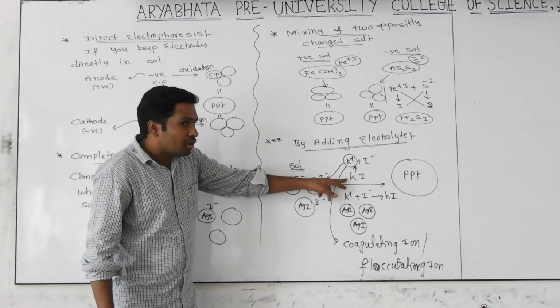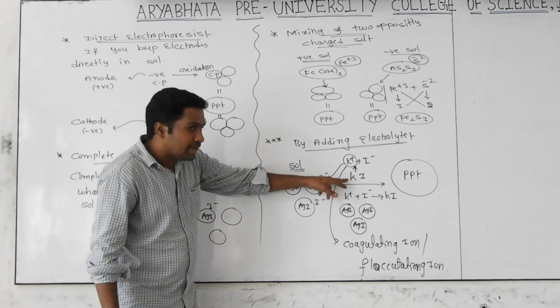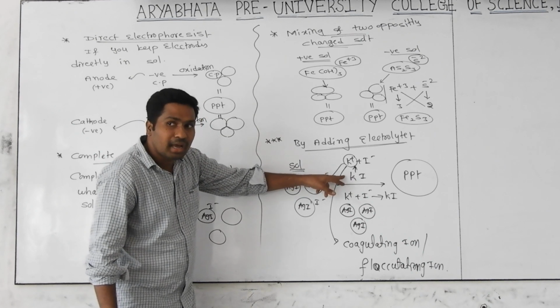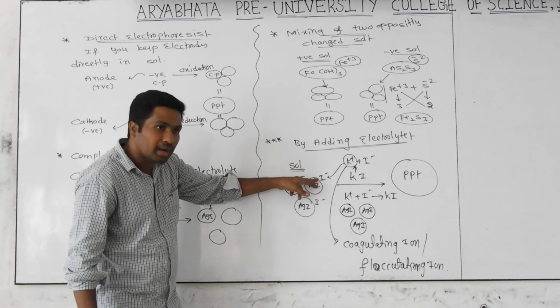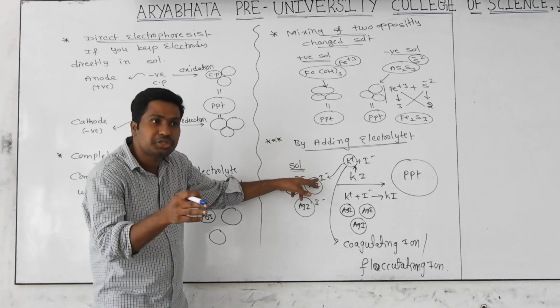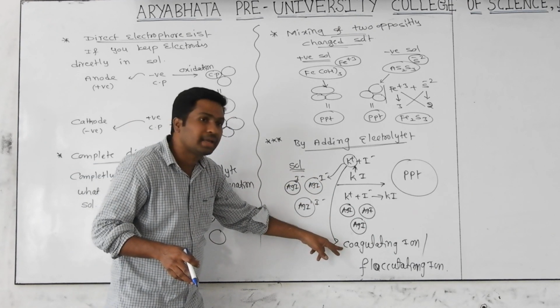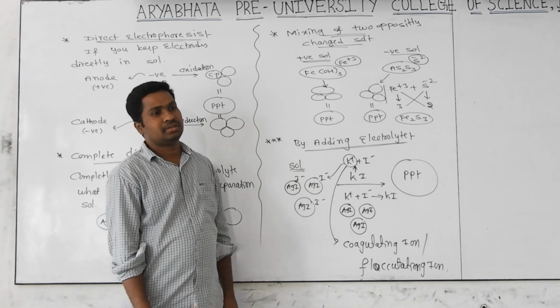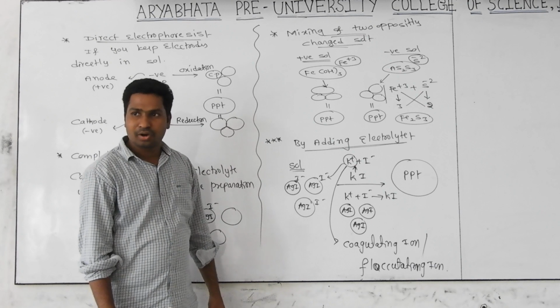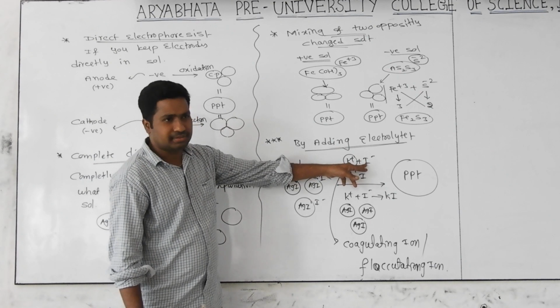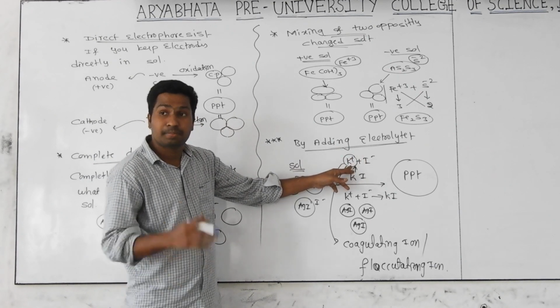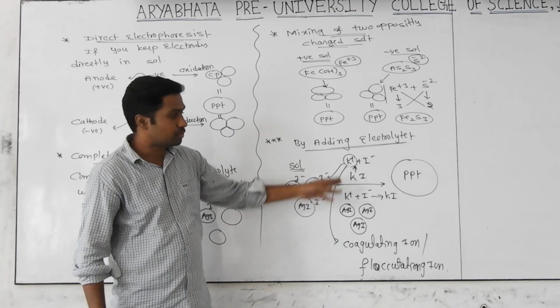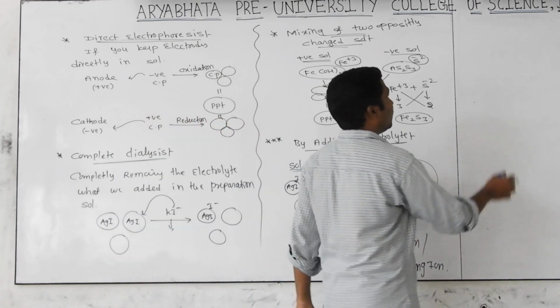The ion coming from the electrolyte, which has opposite charge to the colloidal particle, causes coagulation. Such ions we call coagulating ions or flocculating ions. Here one important point is coming. All of you understood? Here I minus is useless. K plus alone plays the very effective role in this process. That's why it is called a coagulating ion.